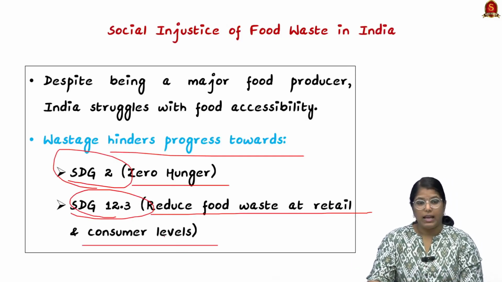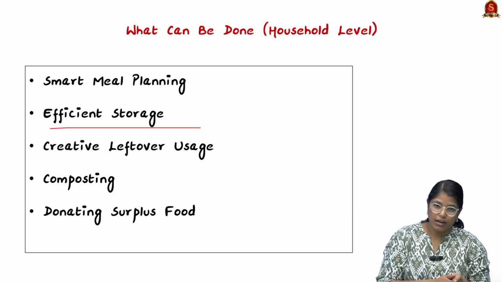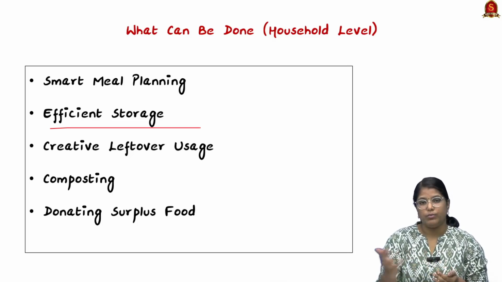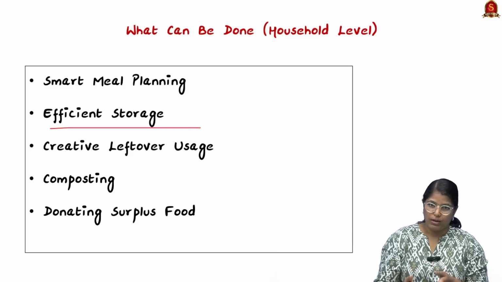Secondly, we have to bring in effective storage. So even after planning a lot of things, if the storage is not done properly at the household level, it will lead to wastage, which will again contribute to per capita wastage. So we have to store it properly.